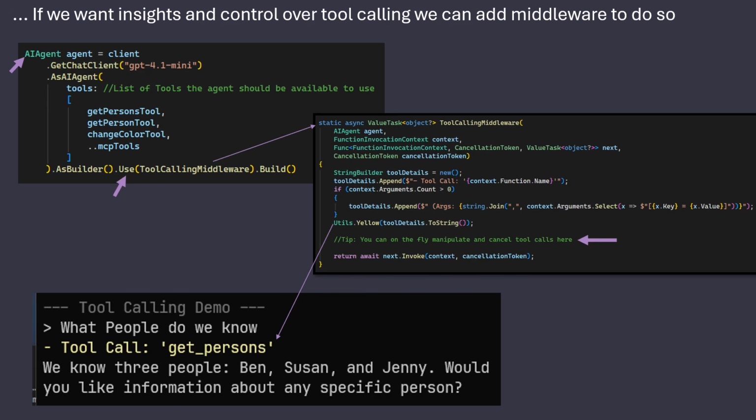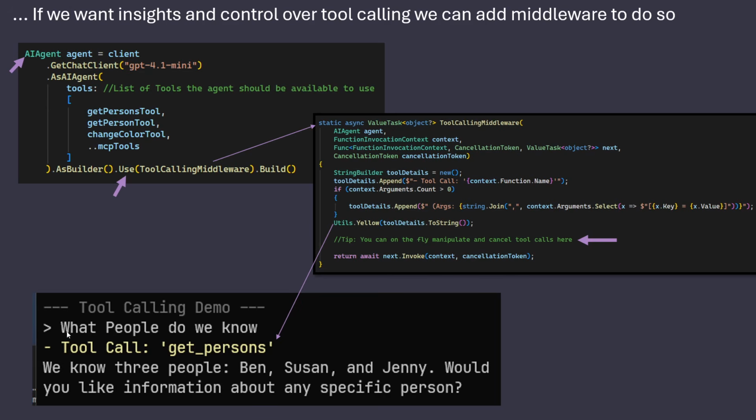We could put it into a log, whatever we want. But the middleware here is actually, we use the normal next pattern that is in .NET. So we could on the fly change some of the arguments, or we could evaluate the arguments and say, if we're talking about Ben, simply cut off that the tool is not allowed because for some reason this user is not allowed to know anything about Ben, for example. So we can on the fly manipulate and cancel the tool calls if you want to, but in this case we're just using it for logging out information.